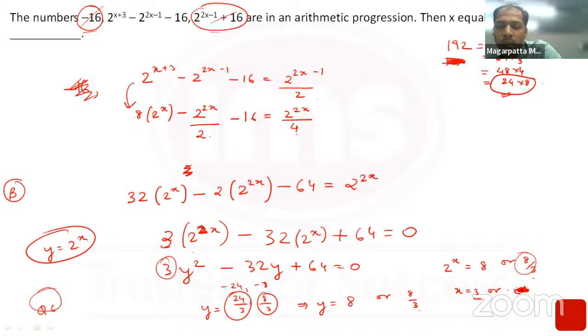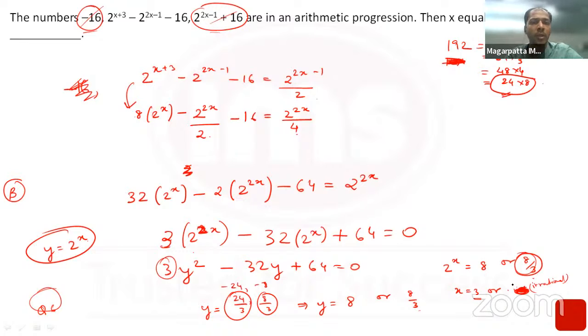Okay, 2 raised to some number can definitely be 8 by 3, but that would not be a rational value also. That would kind of be a very irrational number as well, or maybe rational number, but it won't be an integer value for sure. So the numbers in AP, then x equals what? So in any case, x equal to 3 is a value which satisfies this.